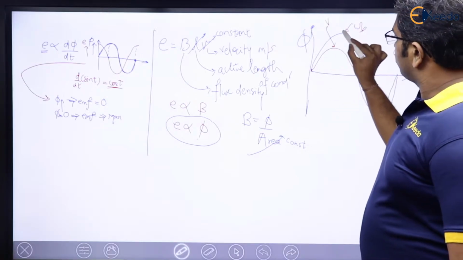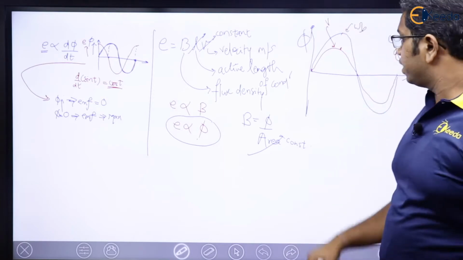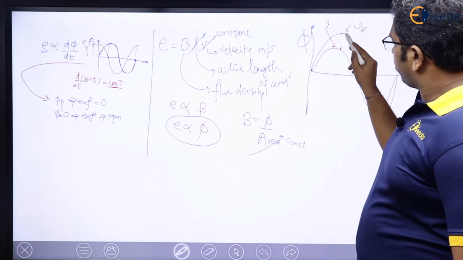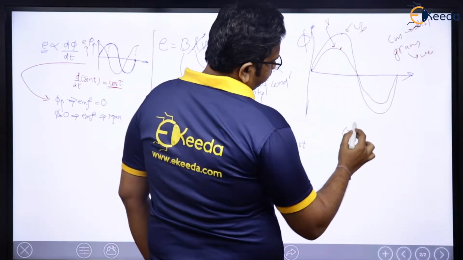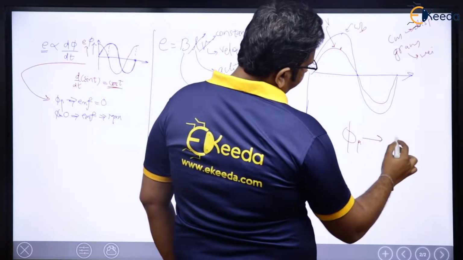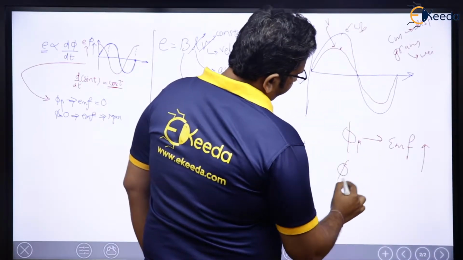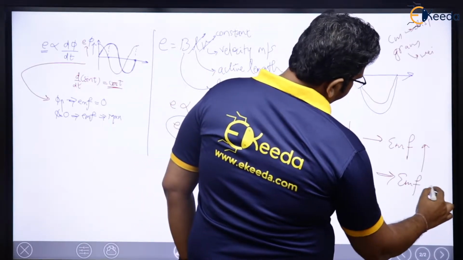Whenever flux is maximum, EMF is also maximum. That is my point, right? So, let us write. Flux is maximum, EMF also maximum. When flux is 0, EMF is 0.